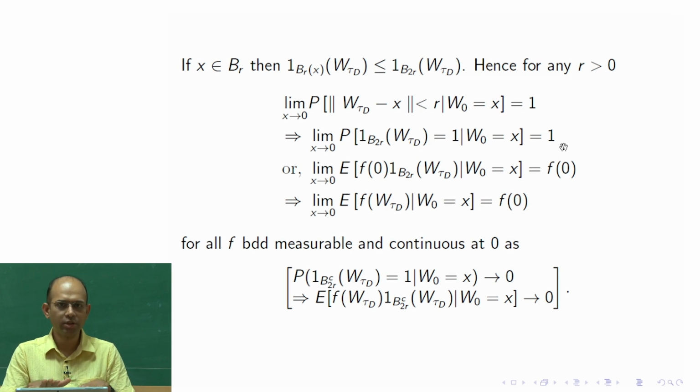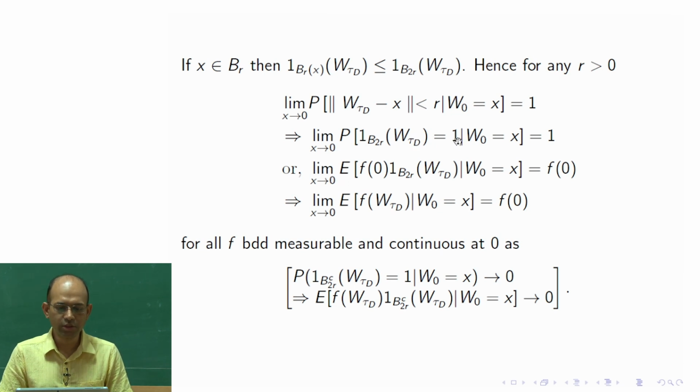First we talk about the simple function, correct. So, here we are doing that. Now, the probability of a set is the same as the expectation of its indicator function. So, for the time being forgetting about f of 0, the expectation of the indicator function 1 of B2r of w tau d, because this is the event.